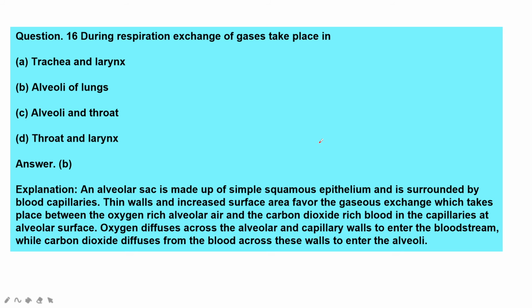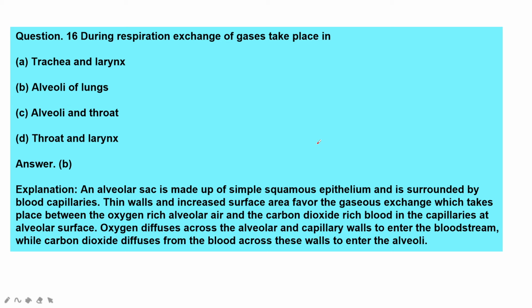Most of the exchange of gases takes place in alveoli because alveoli have so many grape-like structures, as I said, with more surface area. Okay, more oxygen absorption takes place. Alveolar sac is made up of simple squamous epithelium and is surrounded by blood capillaries. Thin walls and increased surface area favor the gaseous exchange which takes place between the oxygen-rich alveolar air and carbon dioxide-rich blood in the capillaries at the alveolar surface.